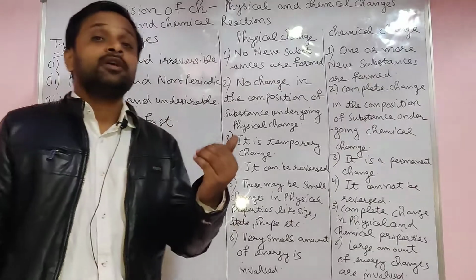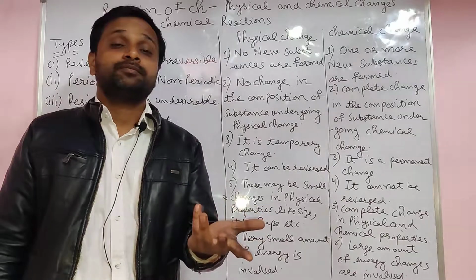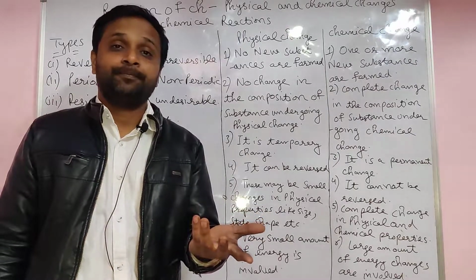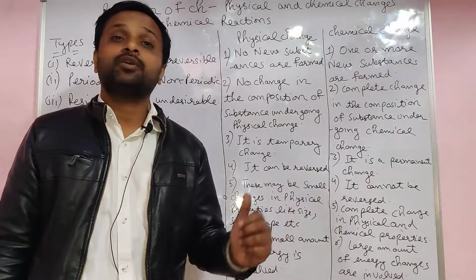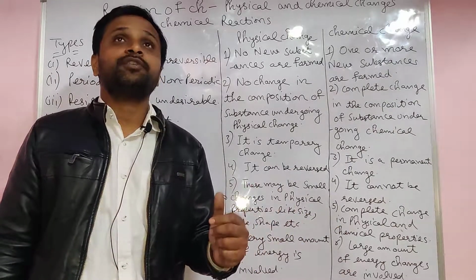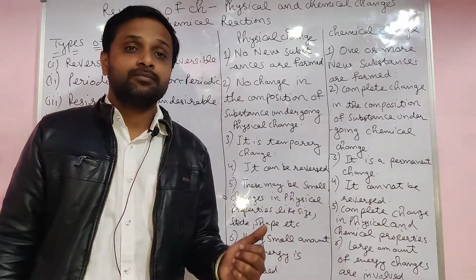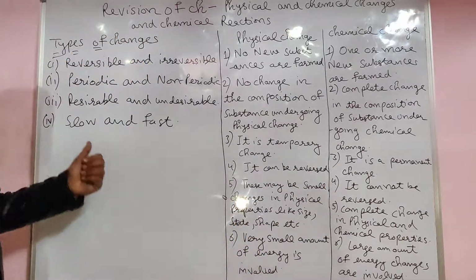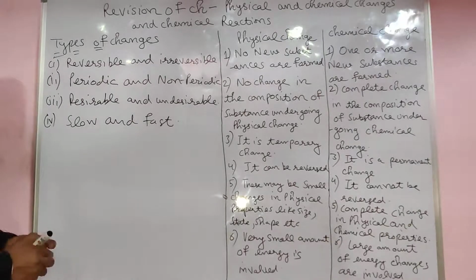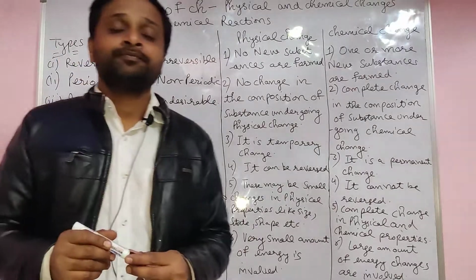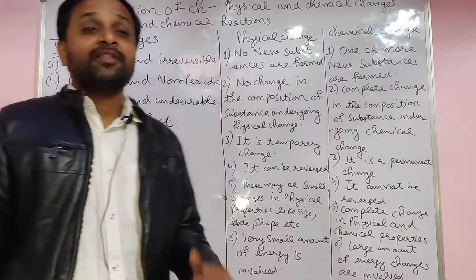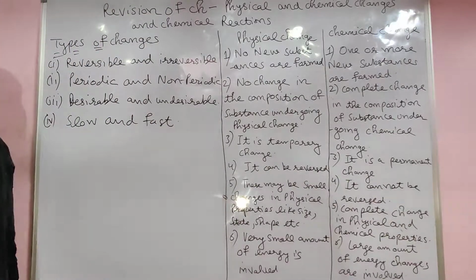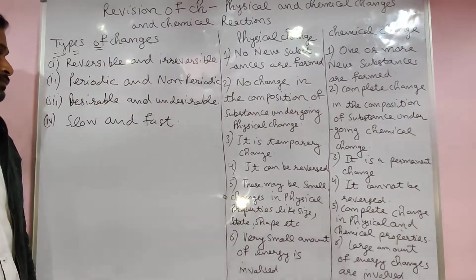Non-periodic is the change which will not repeat after a given interval of time. For burning of coal, you do not burn the coal every time. Non-periodic change: anytime anything happens. Next is desirable and undesirable change. The change which you want, that is desirable. The change which you do not want, that is an undesirable change.